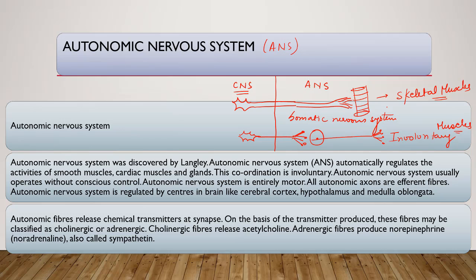And the autonomic ganglion connects and coordinates the involuntary muscle actions and glands. Okay, so this part is known as what?